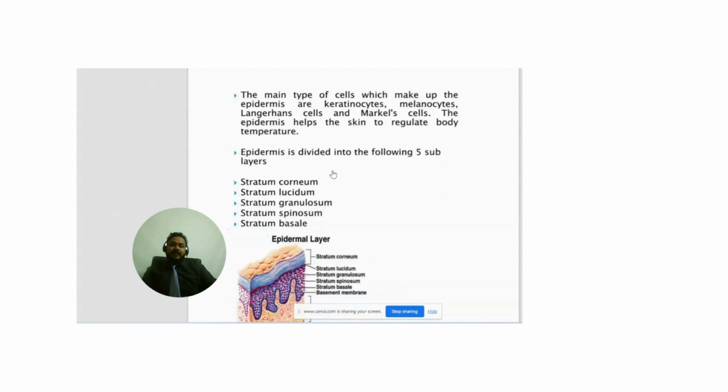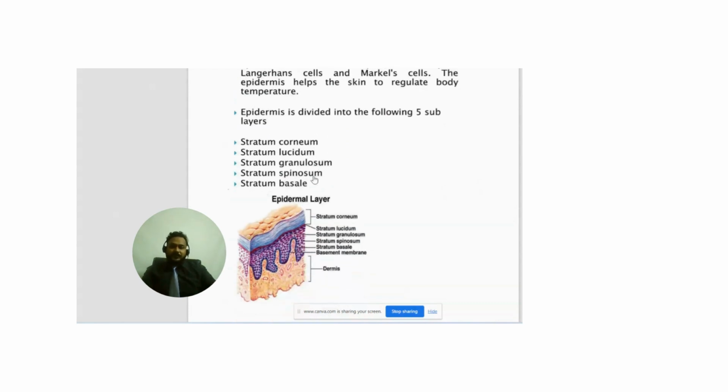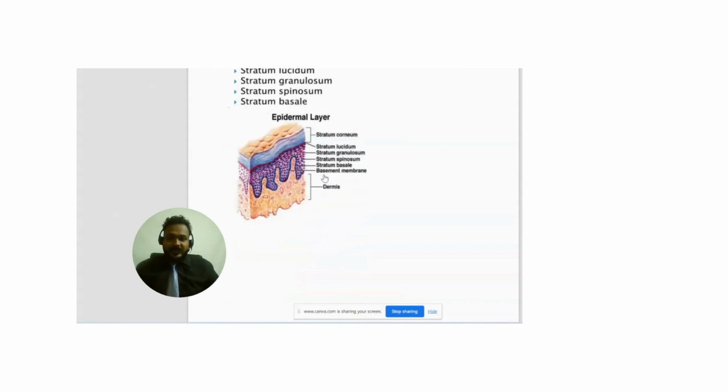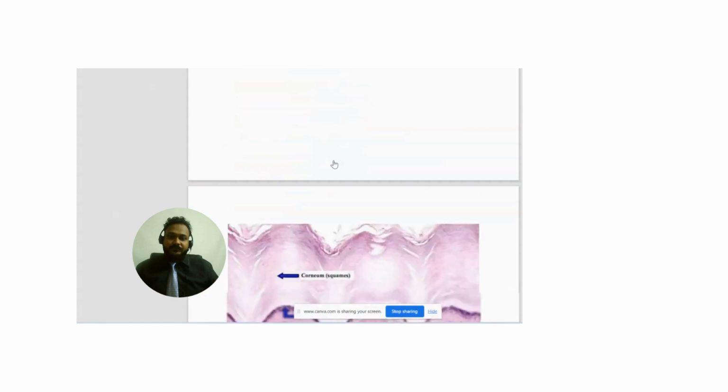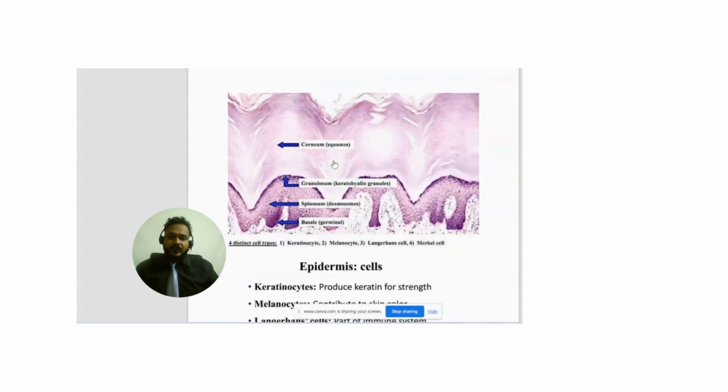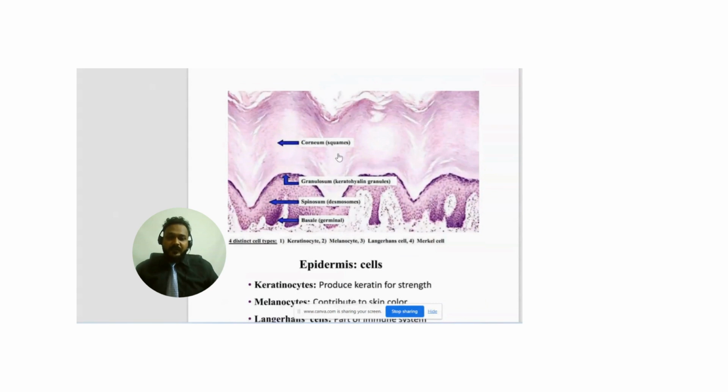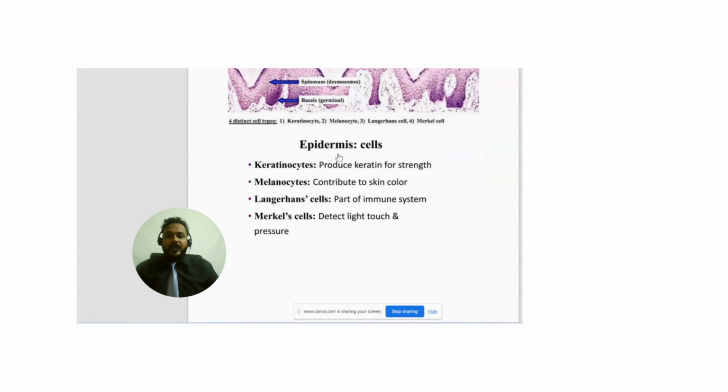Epidermis is further divided into five sublayers: stratum corneum, stratum lucidum, stratum granulosum, stratum spinosum, and stratum basale. In this image, you can see the different sublayers of the epidermal layer. Here you can see the microscopic image of the layers of the epidermis.